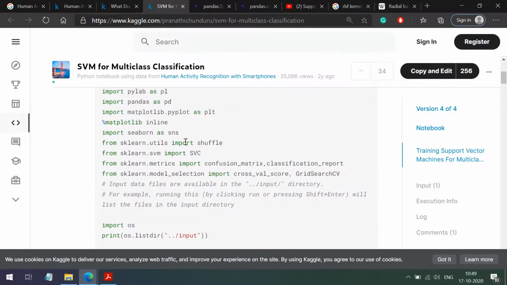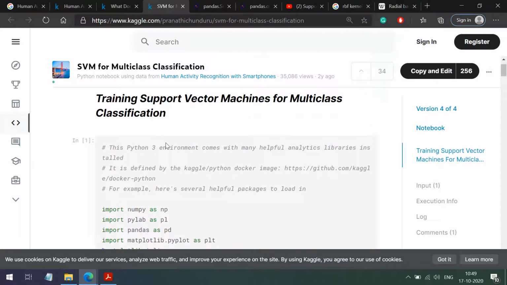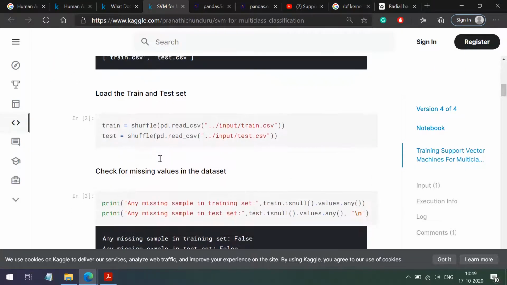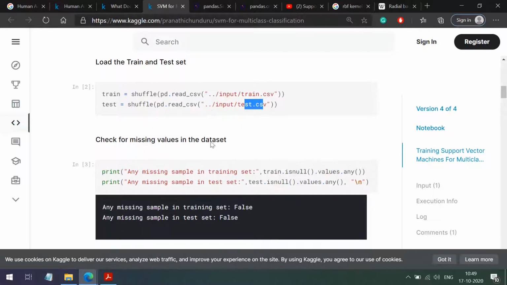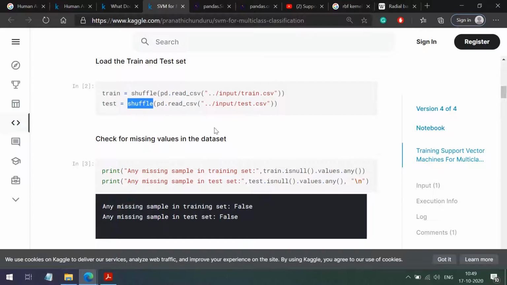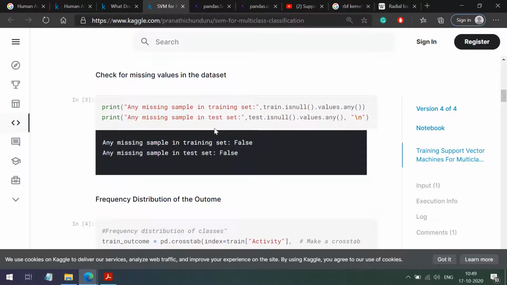First, in this notebook we are importing the libraries. Then we are reading those CSV files, train.csv and test.csv. They are shuffling the records, no need of that. Then they are checking for the missing values. Here they are using isnull. We are getting false, so there is no missing value.